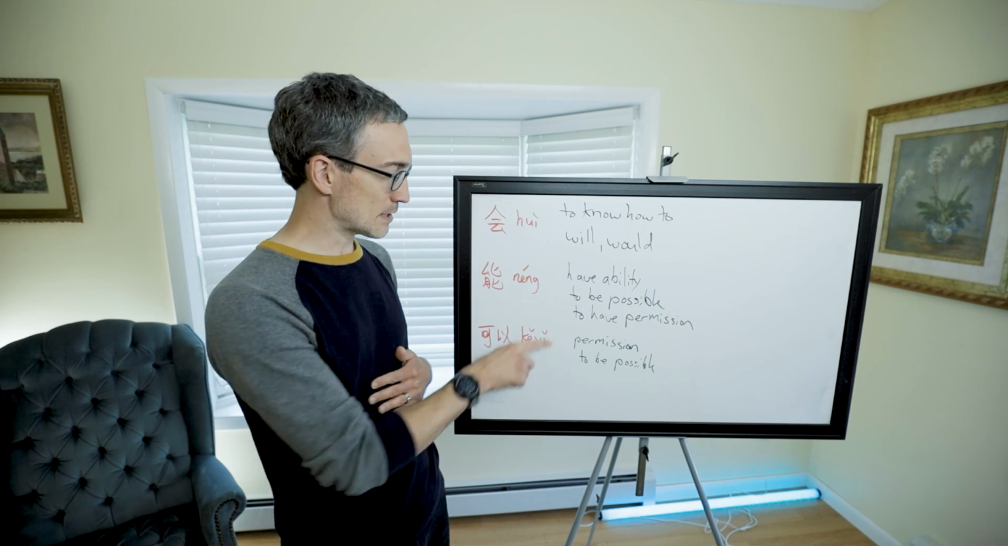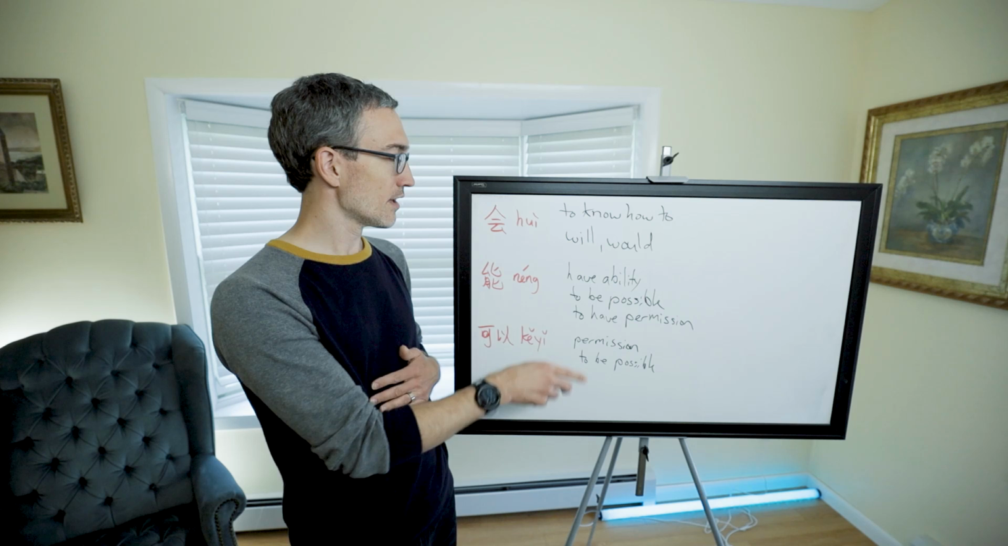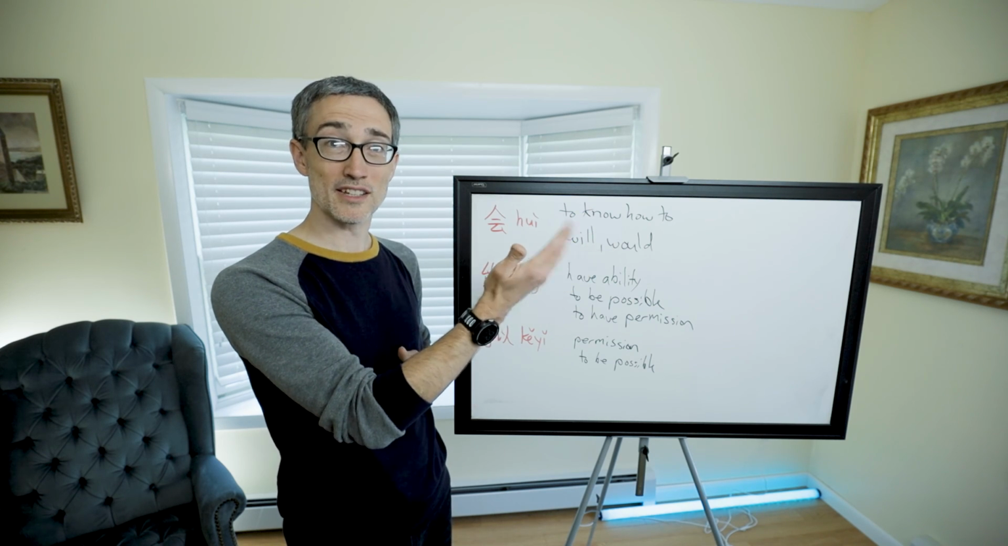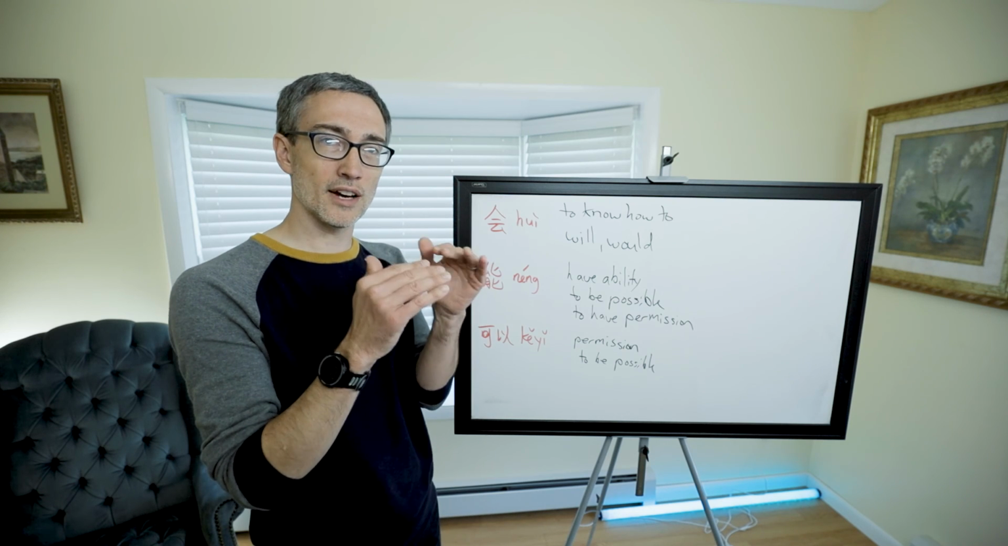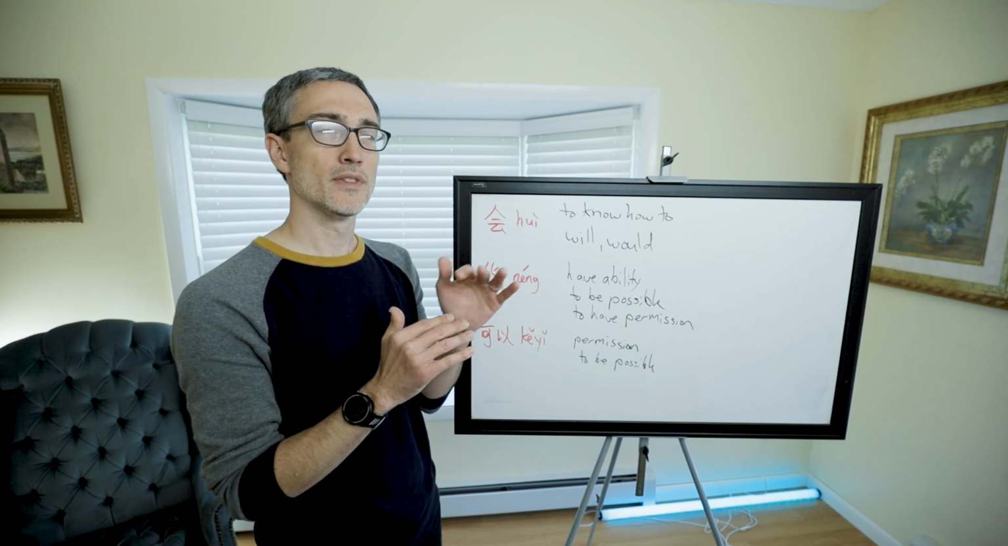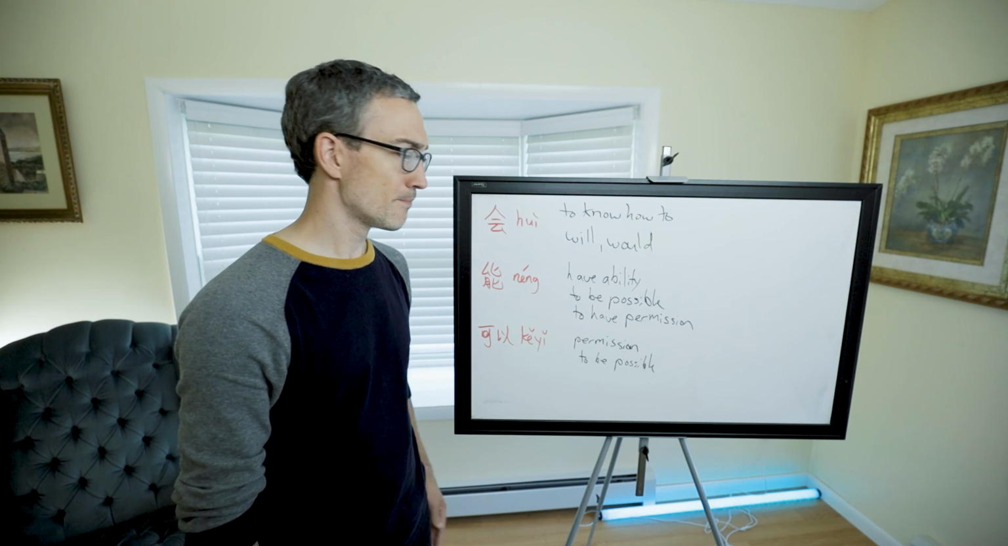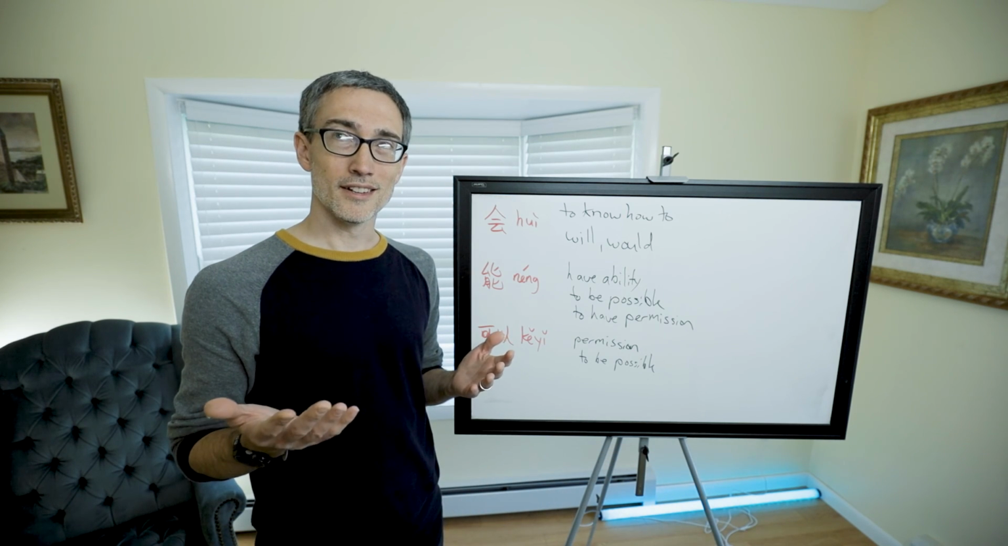But again, especially between these two, there's overlap. And with this one, it just has a totally different meaning as well. And so you have to watch out for those. But it is helpful to know the primary meaning of each of them. And then you can extrapolate from there. So that is 会, 能, and 可以.